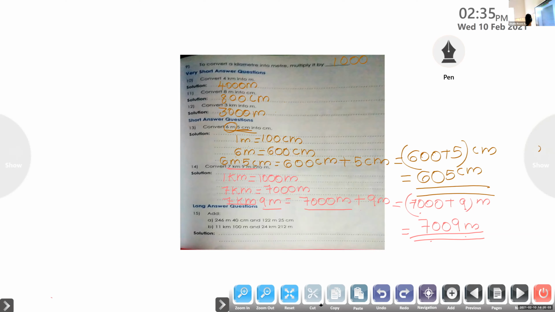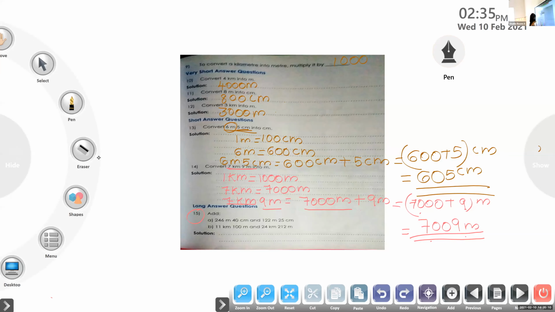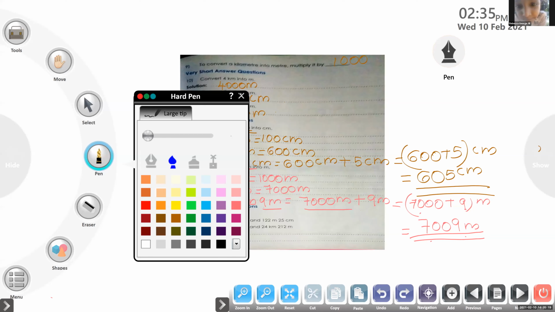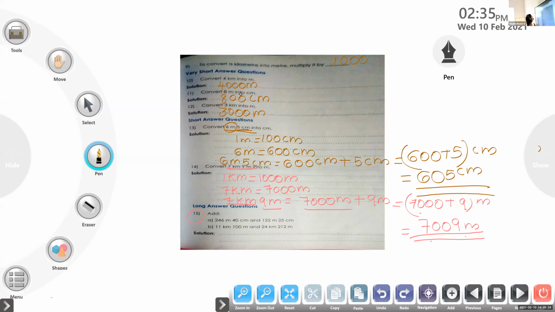Now, question number 15. Everybody, have you all completed this question? Now we are going to discuss a very easy question. So please listen. Keep your pencil down and listen.